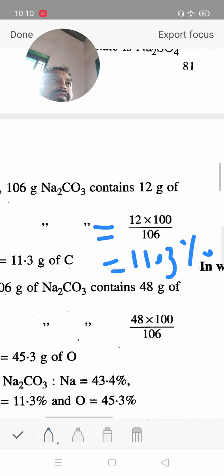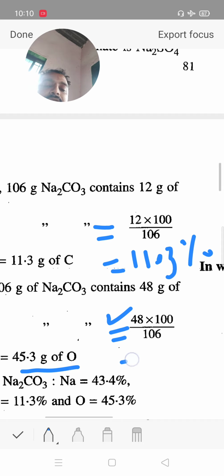There are a total of 3 oxygen and the mass of 1 oxygen is 16. 16 threes are 48 into 100 upon 106. Then we get 45.3% of oxygen.